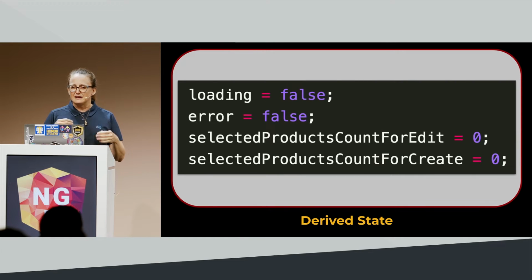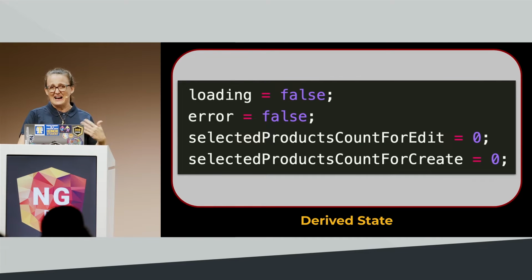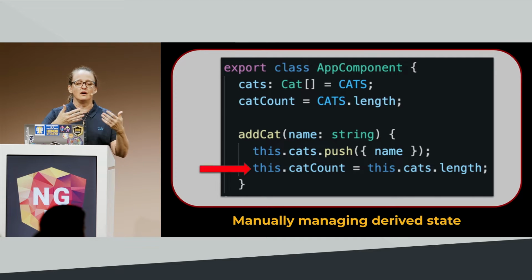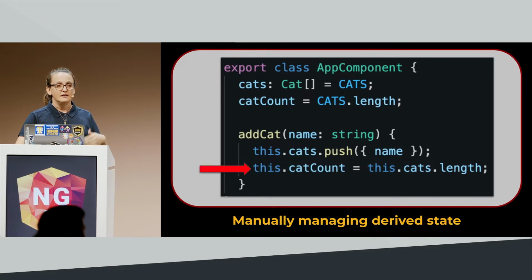You see a lot of counts, a lot of Booleans, like, is it loading? Is it an error state? These are all properties that we can find other ways, right? So here's our count property. Here's an example of a count where every time I add a new cat to my cats array, I have to increment the cat count. And if I forget, it doesn't increment, and then I have to figure out why, right?